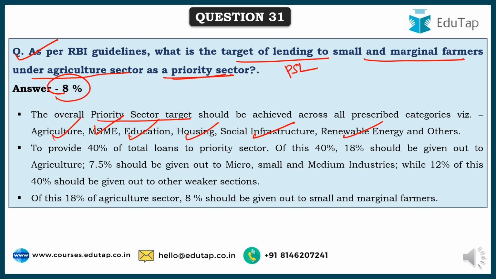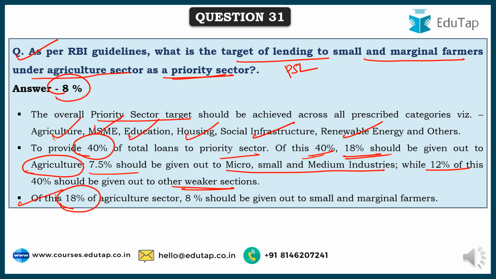And of the total lending, at least 40% of the total loans should be given to this priority sector, and of this 40% also 18% should be given to agriculture only, 7.5% to micro, small and medium enterprises, and 12% is to be given out to the weaker sections. And as I have mentioned earlier also, of the 18%, 8% should be given to small and marginal farmers. This was a question that was asked in the exam.